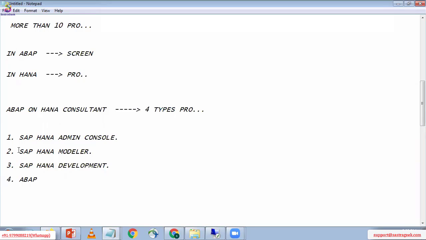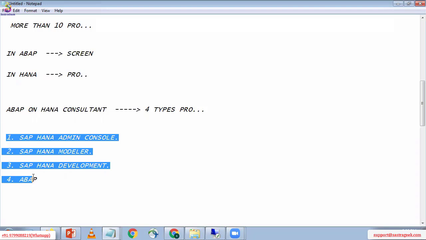Mainly as an ABAP on HANA consultant, we will use these 4 types of perspectives only, out of the 10 perspectives.